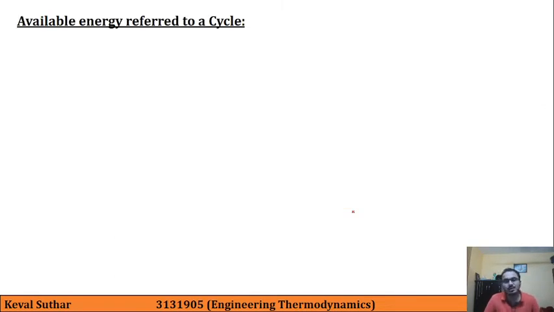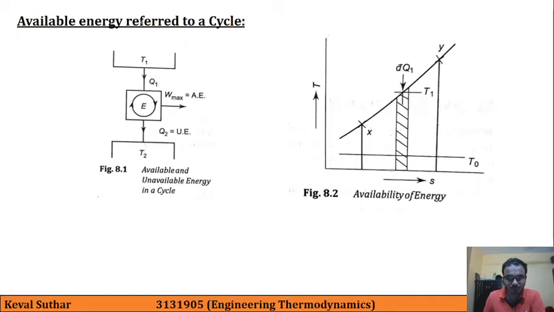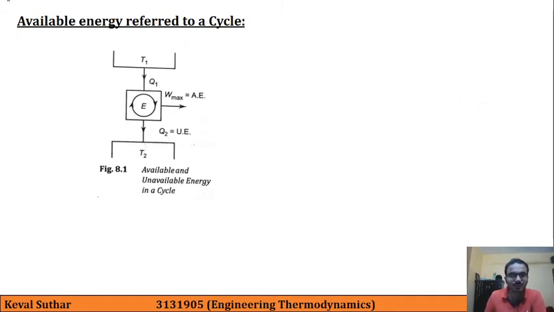Now our next topic is available energy referred to a cycle. As you can see, again we have drawn the same standard heat engine cycle. We have a heat source at temperature T1, and a heat sink at temperature T2, and in between them we run a heat engine denoted by E, and we get some work output.